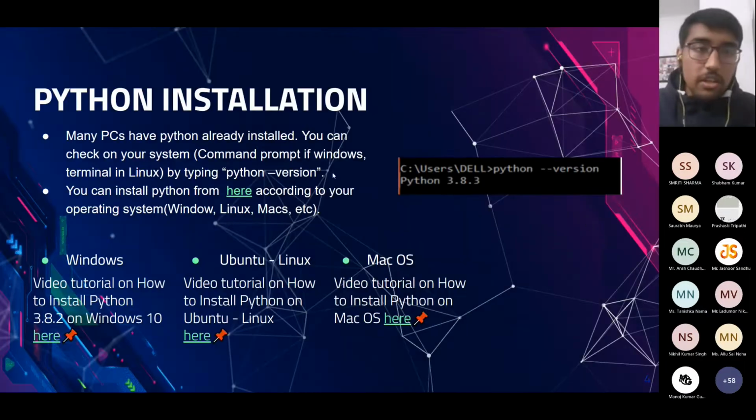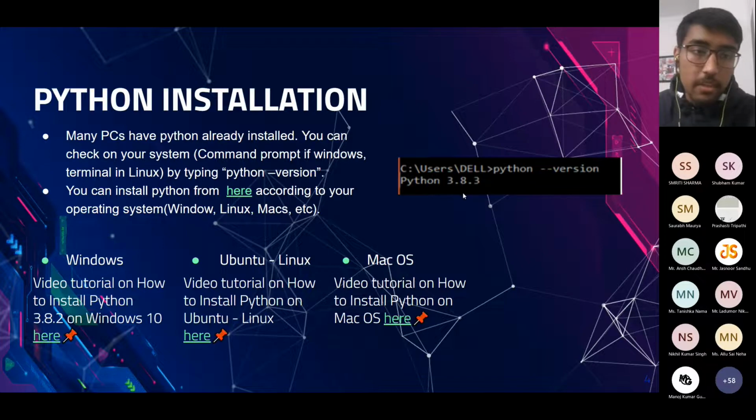So for installation of Python, in many computers, Python is already installed. To check whether Python is installed in your PC or not, you have to type python --version in your command prompt. If it is installed in your PC, then it will tell you which version of Python is installed.